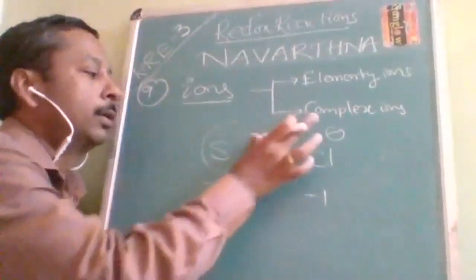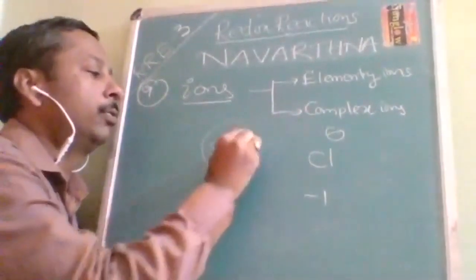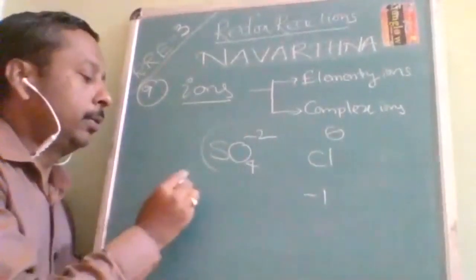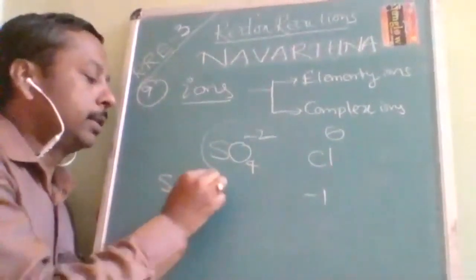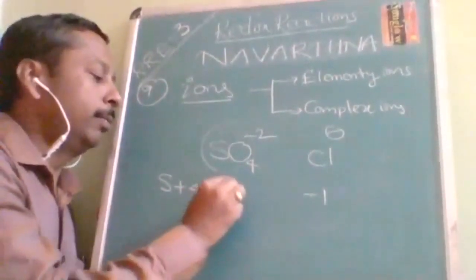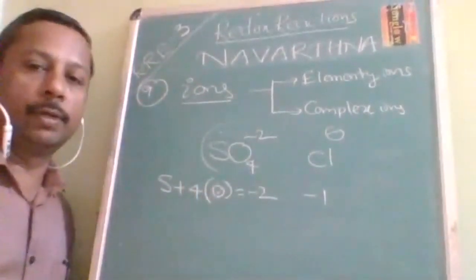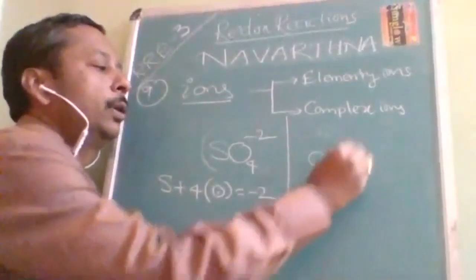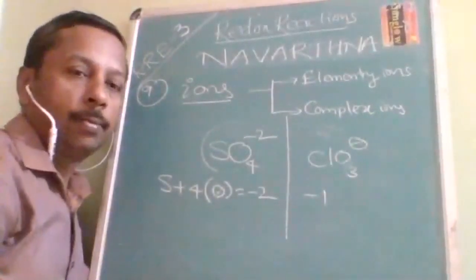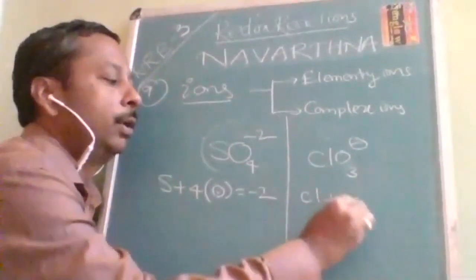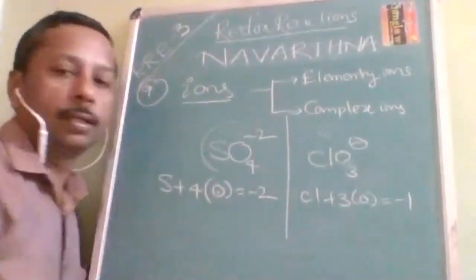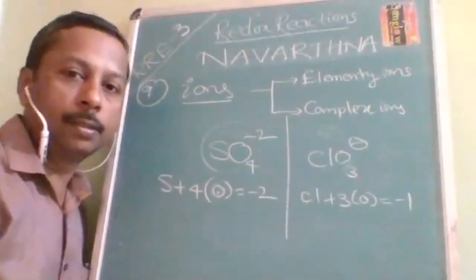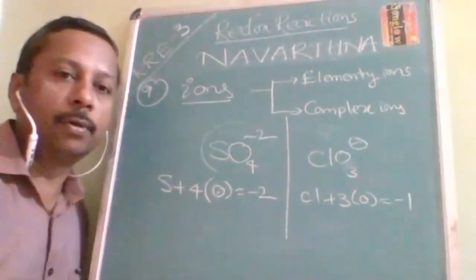But coming to complex ions like SO4 2-, now this is not the oxidation number. So for that, what you have to do: the sum of the oxidation numbers of all elements must be equal to the given charge. This is an elementary ion, but if I write it as ClO3-, then it will become a complex ion. How to solve? Chlorine plus 3 into oxygen is equal to -1. In a complex ion, the sum of the oxidation numbers is equal to the charge. In an elementary ion, the charge itself is equal to the oxidation number.